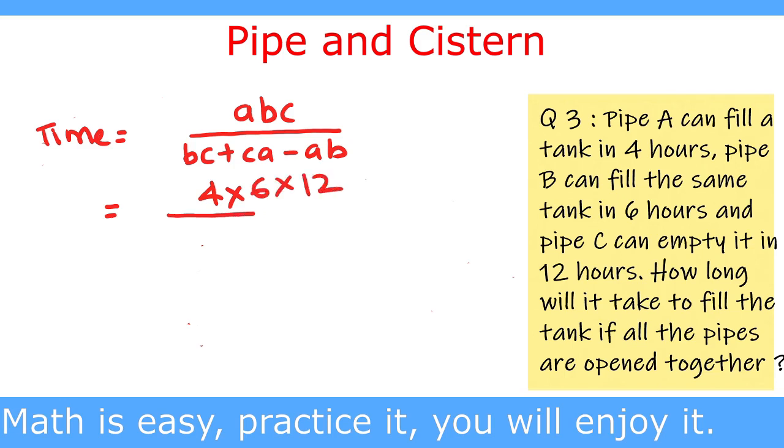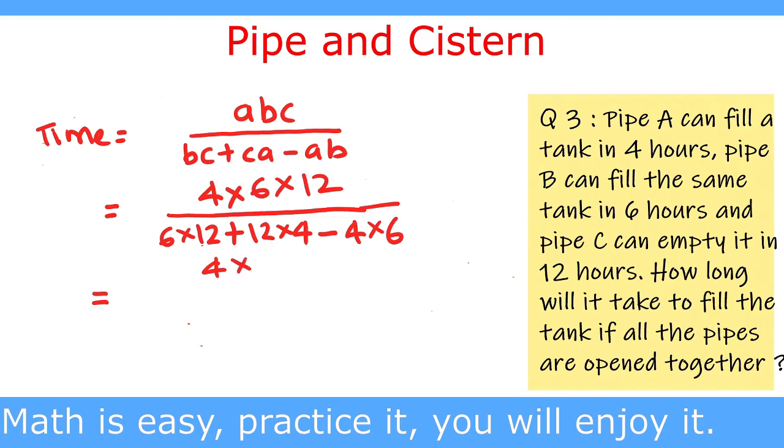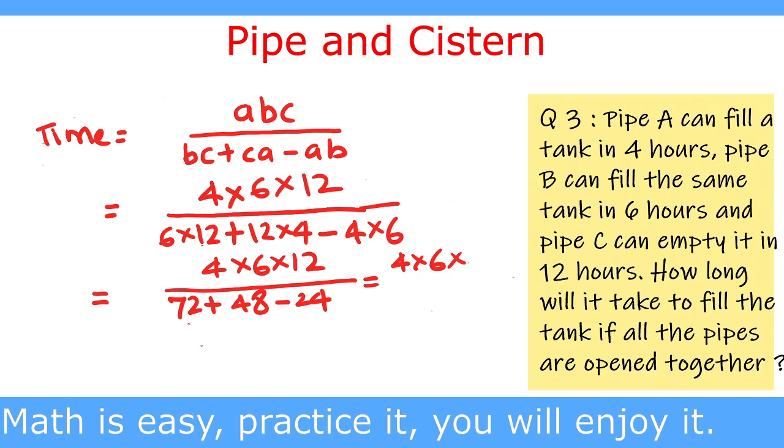So we write 4, 6 and 12, and in the denominator B into C is 6 multiplied by 12, plus C into A is 12 multiplied by 4, minus AB is 4 multiplied by 6. So this is equal to 4 multiplied by 6 multiplied by 12 upon 72 plus 48 minus 24, and this is equal to 4 multiplied by 6 multiplied by 12 upon 96.